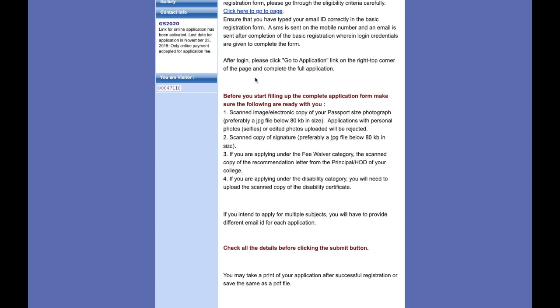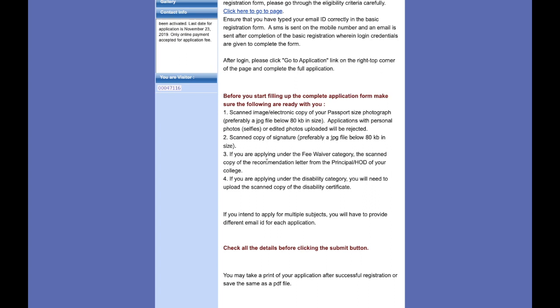Now you have to scroll down. These are the files you need to upload to make the form filling easier. You should have a scanned copy of your image and a scanned copy of your signature, both less than 80 KB in size.